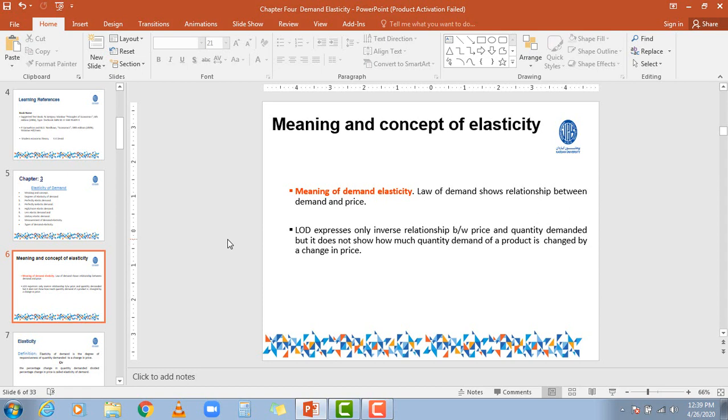My dear students, in the law of demand, we just study that there is an inverse relationship between quantity demanded of a normal commodity and the level of price. But the law of demand does not show us the exact changes in the quantity demanded due to the change in the price level. Now, the elasticity of demand is used to measure the exact percentage change in the quantity demanded due to a change in the price or the income of the consumer. Got it?